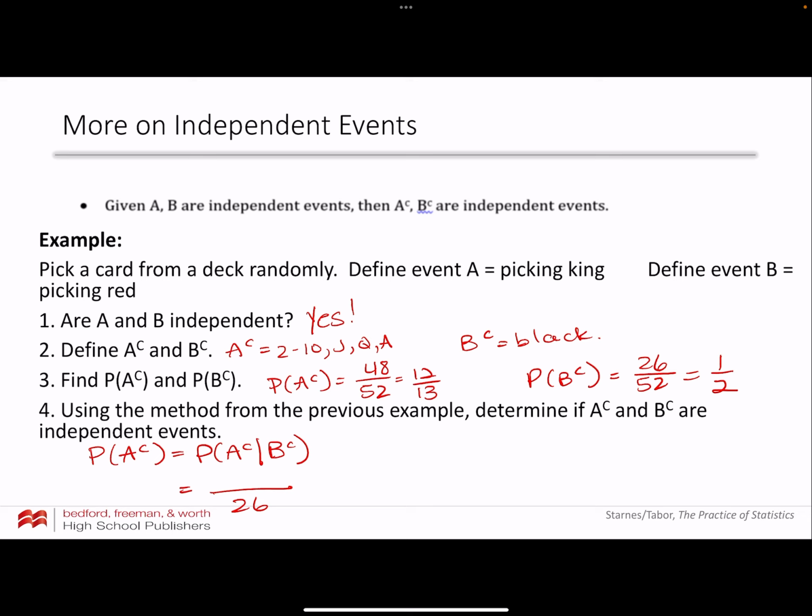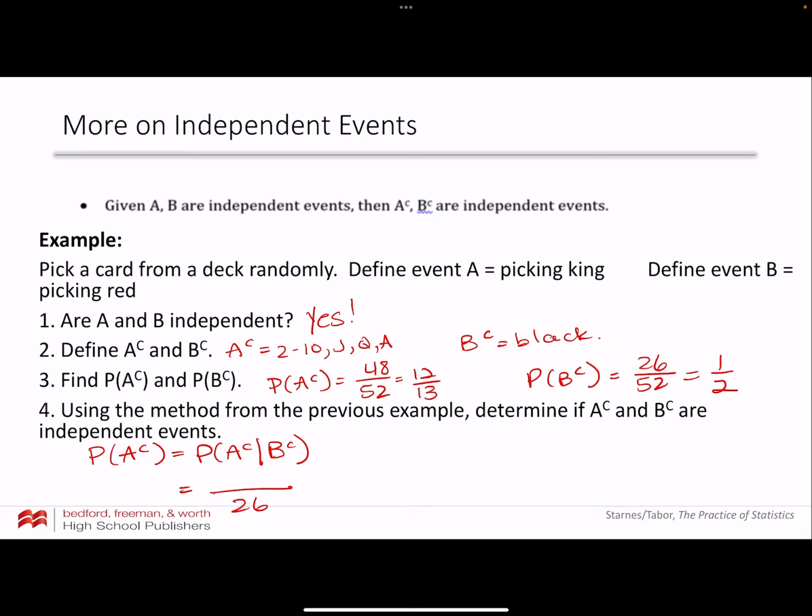And out of those 26 black cards, how many of them are a 2 through 10, jack, queen, or ace? Well, that's like 12 different options. And we have the ace of spades and the ace of clubs, the queen of spades, the queen of clubs, right?